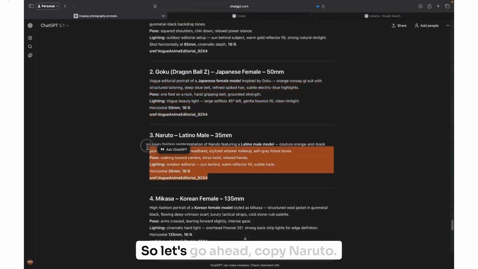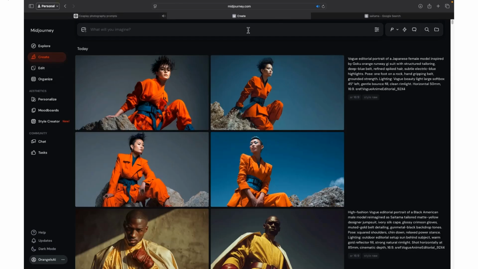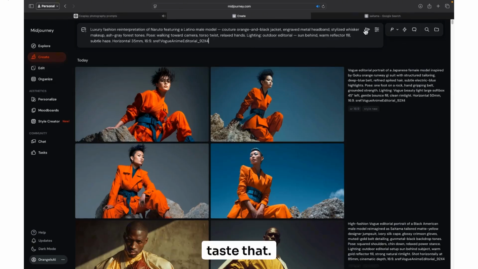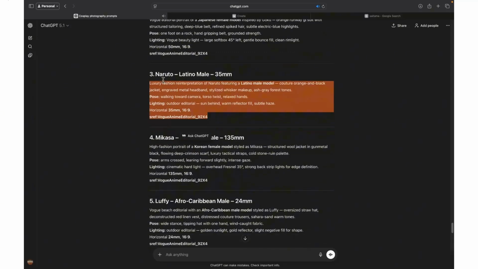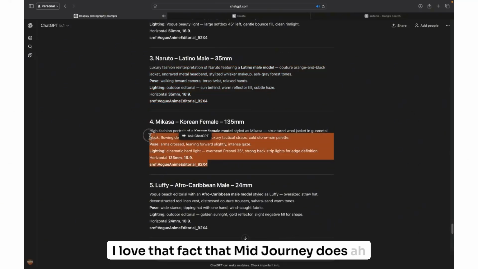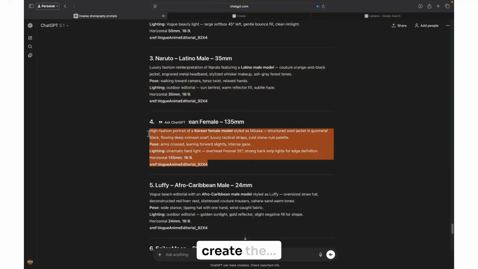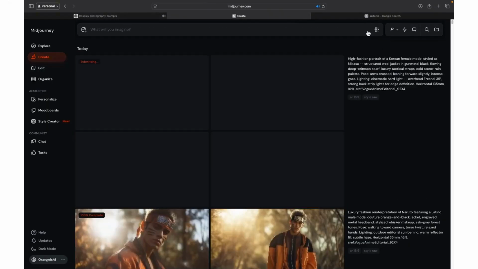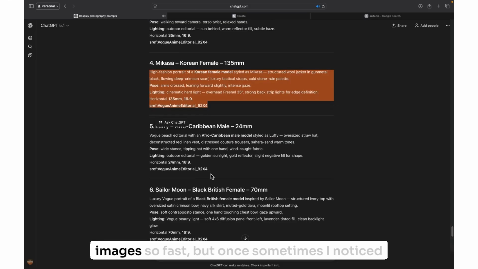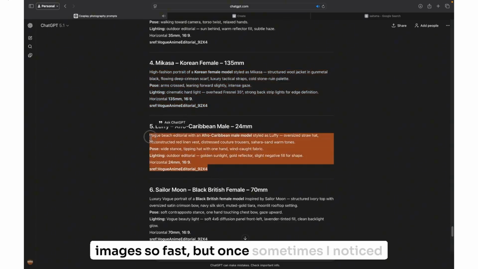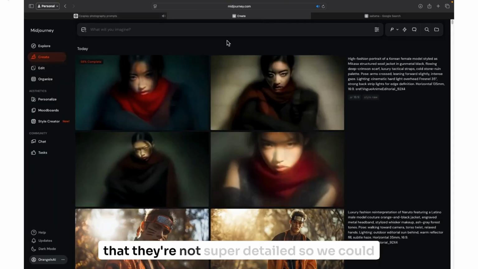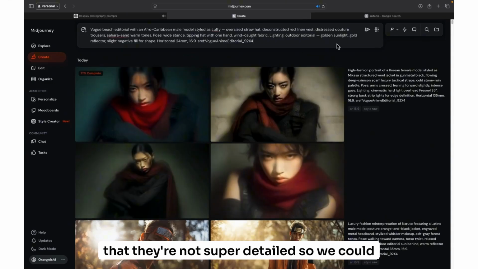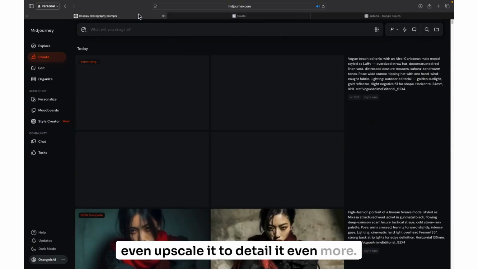So let's go ahead, copy Naruto, paste that. I love the fact that MidJourney does create the images so fast, but sometimes I notice that they're not super detailed, so we could even upscale it to detail it even more.